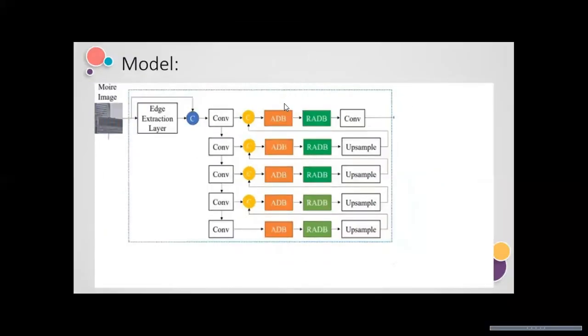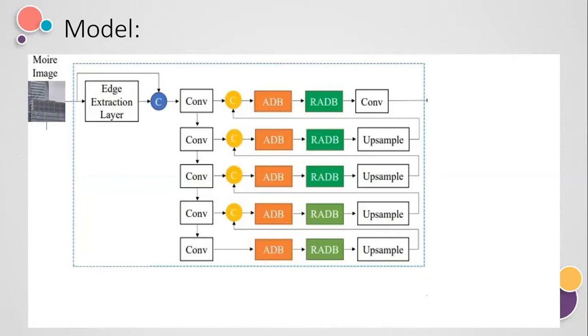What is downsampling here? I have told you that downsampling is where we get useful information and reduce the data that we don't want. And we have used ADB blocks and RDB blocks that are closely related to demoireing artifacts. After downsampling at each layer, we have to increase the resolution of the feature maps at each branch. For that, we're using the upsampling module. You can see here at each layer we have used the upsampling module.